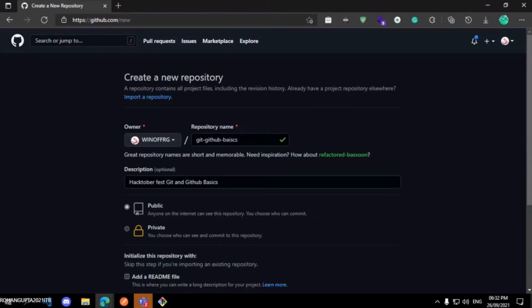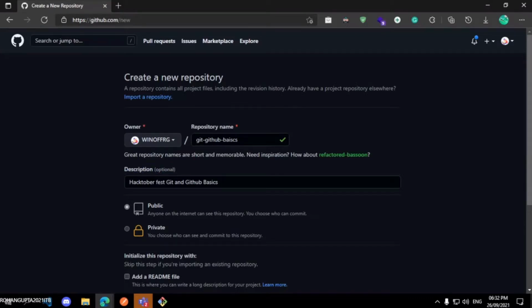So once you have created an account, a repository is a code base where you host your code. Consider a room where you have multiple boxes, and in each box you keep your own material. It's the same thing. Consider a repository as a box in a room.